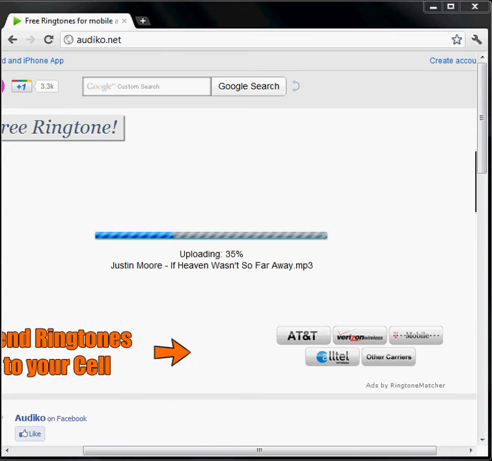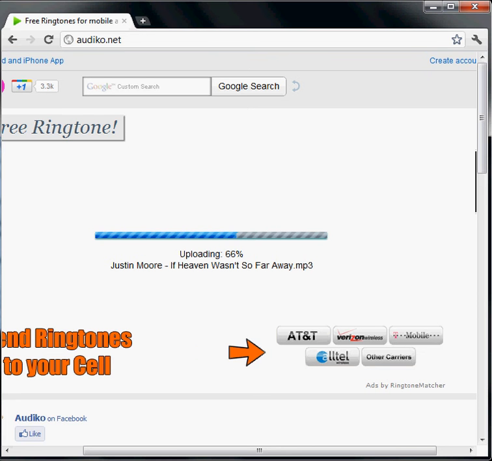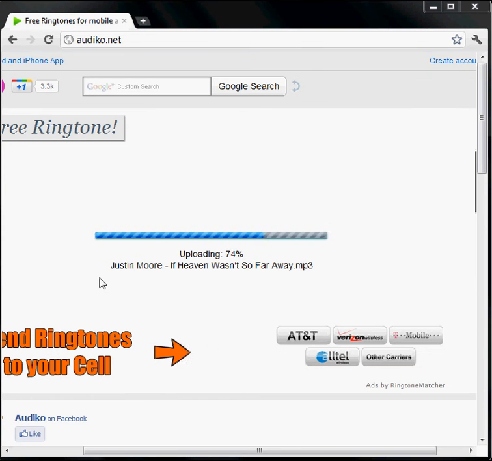And once we upload it, we will pick where we want the ringtone to be, download it back to your desktop or wherever you want to download it to, with a different name, ringtone at the end if you like, and then open up iTunes and put it in through your iTunes library.